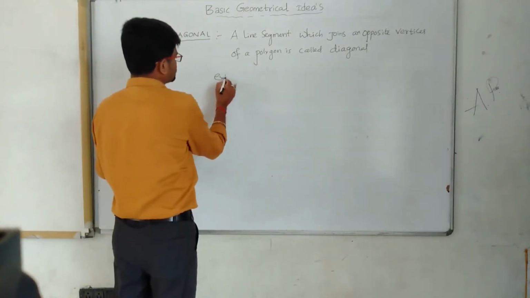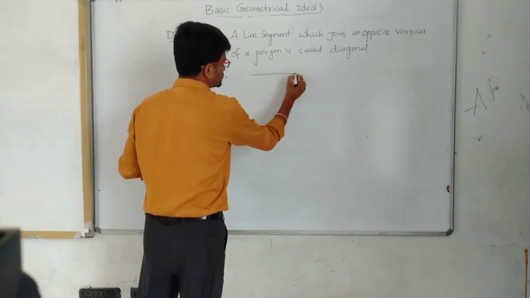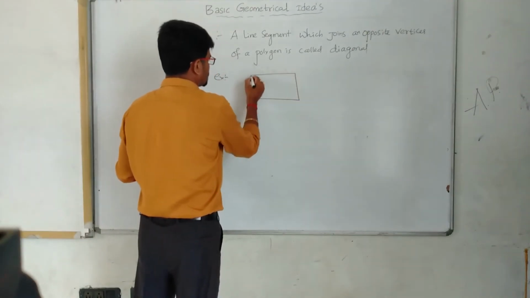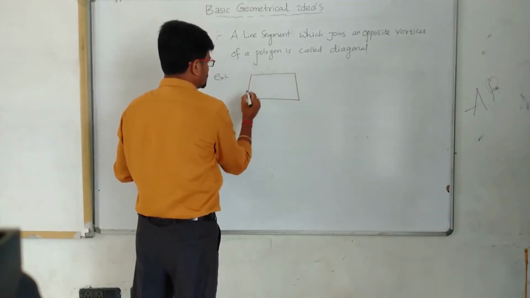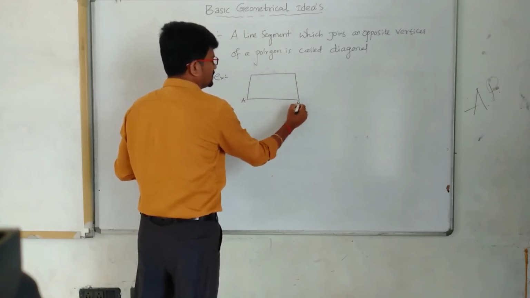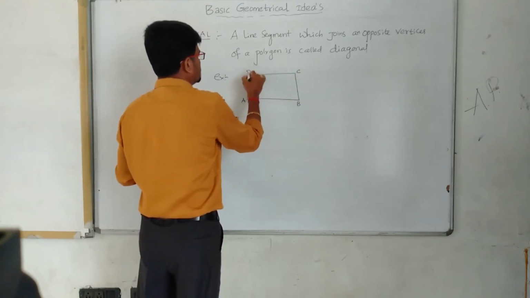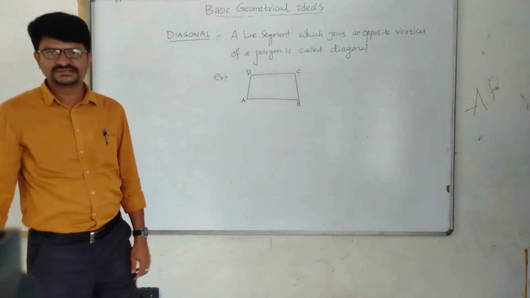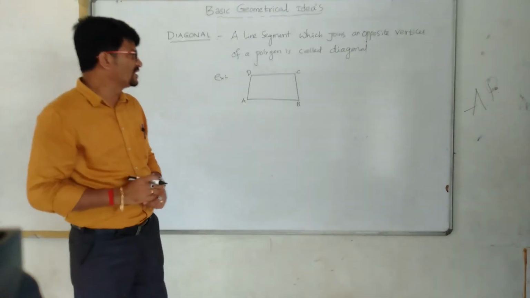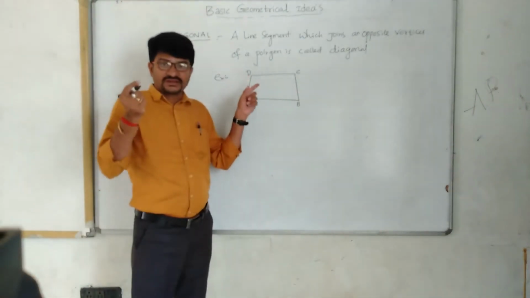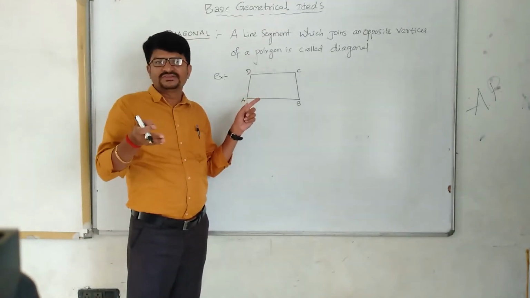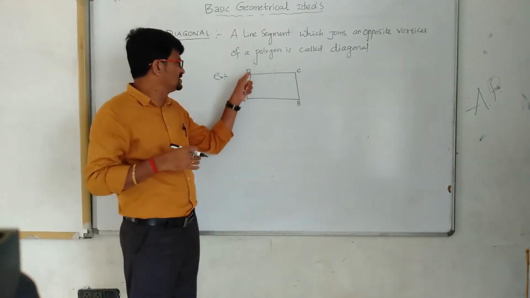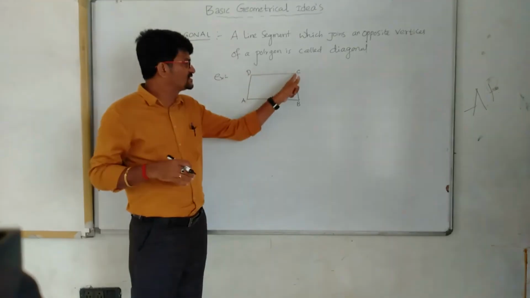Example: A, B, C, D. Here the vertices which are side by side are called adjacent.